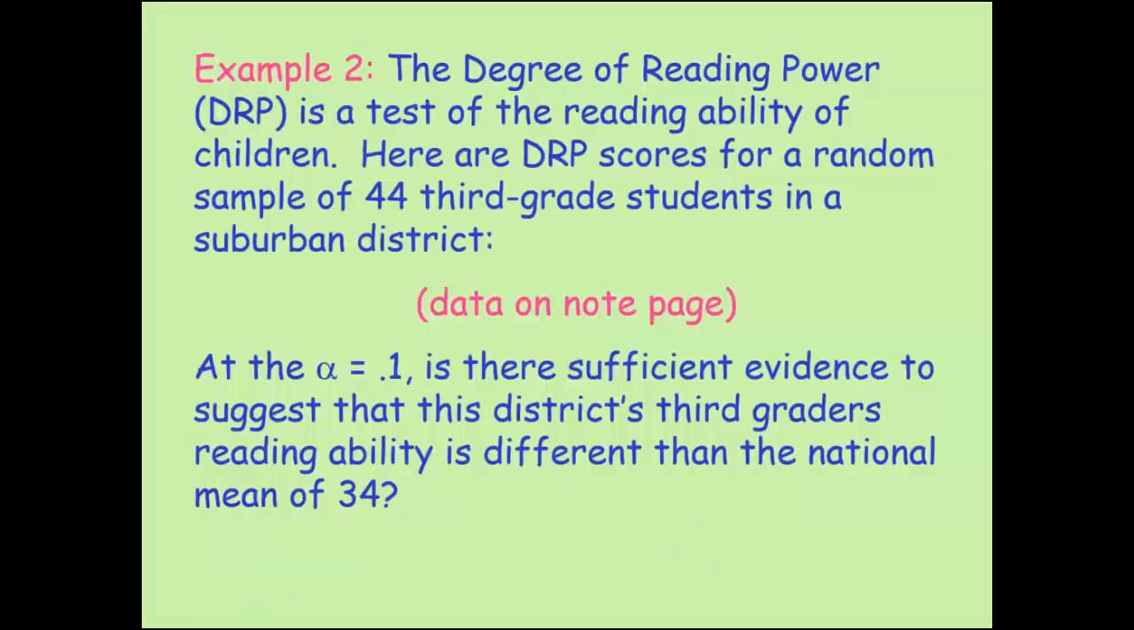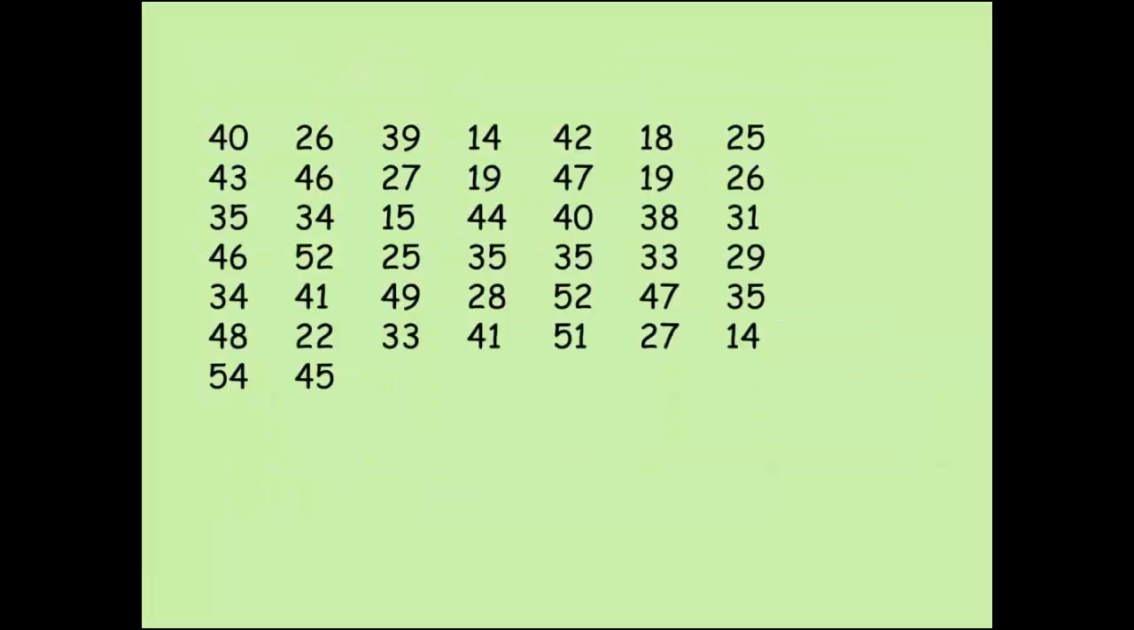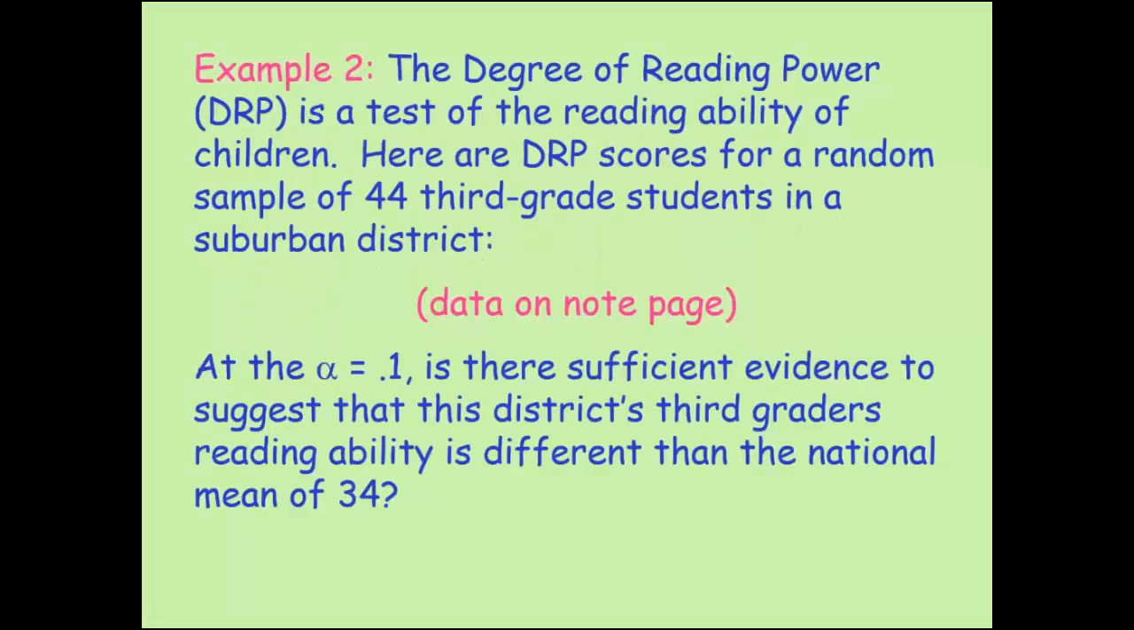Okay, let's take a look at a second example. The degree of reading power, DRP, is a test of reading ability of children. Here are the DRP scores for 44 random third graders in a suburban district. And that's the data that's actually in your note page right there. At an alpha of 0.1, is there sufficient evidence to suggest that the district's third graders' reading ability is different than the national mean average of 34?